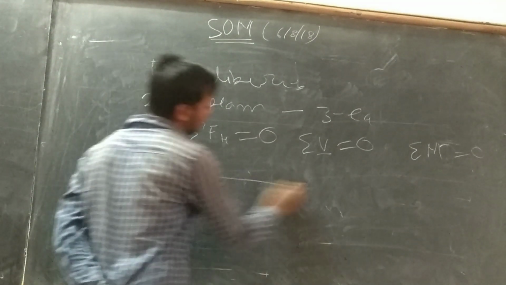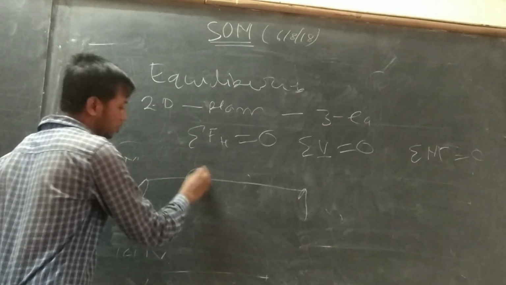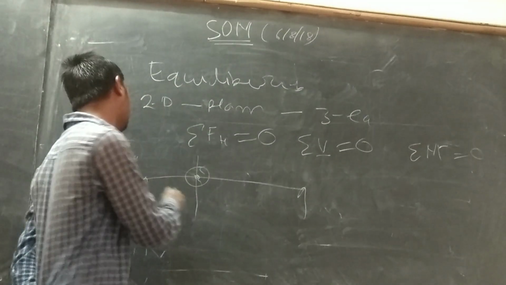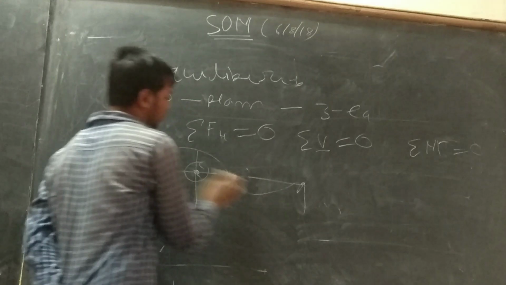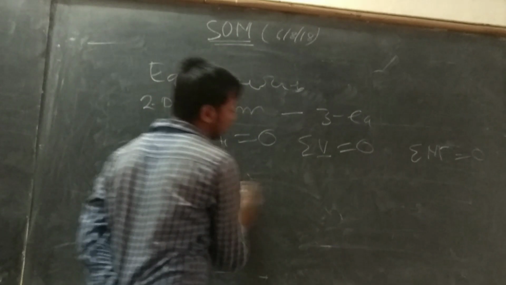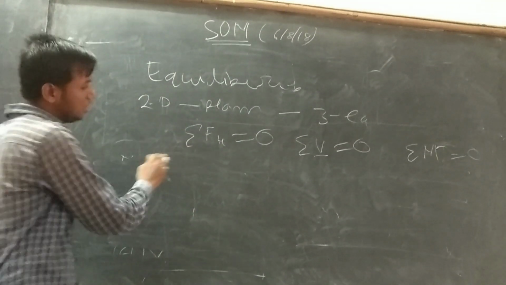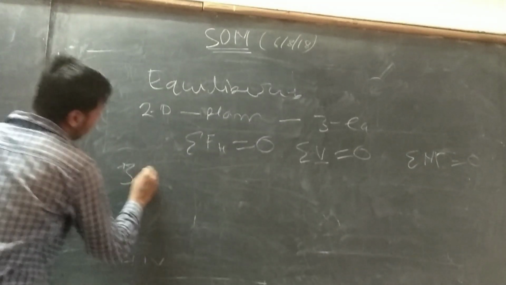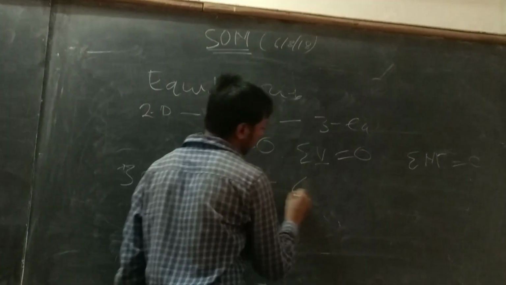If you take moments about a point, then the moment must be zero about that point. But the bending moment is not necessarily zero at that point. Bending moment is zero at both ends of a simply supported beam, but it is not necessary to be zero at any other point. That's the basic difference between moment and bending moment. So these are the three equations generally used for a 2D plane.